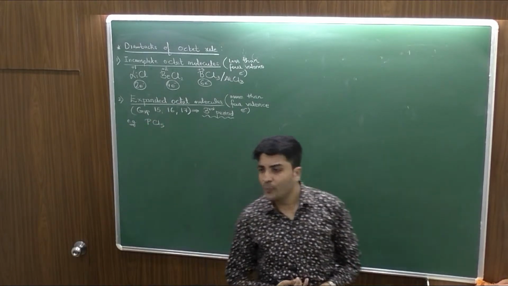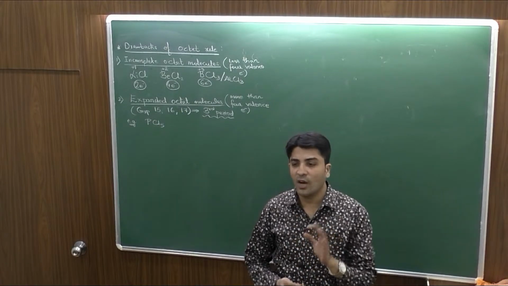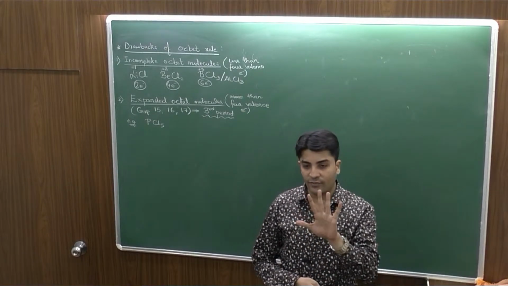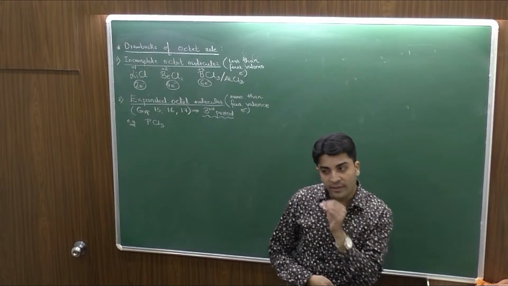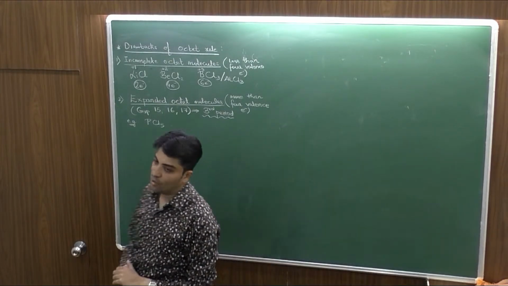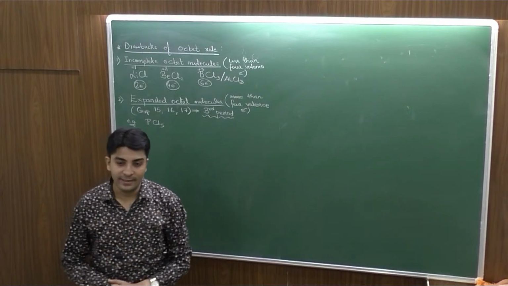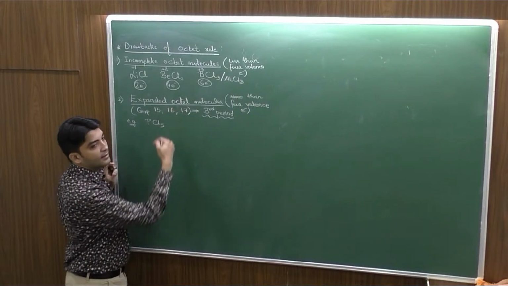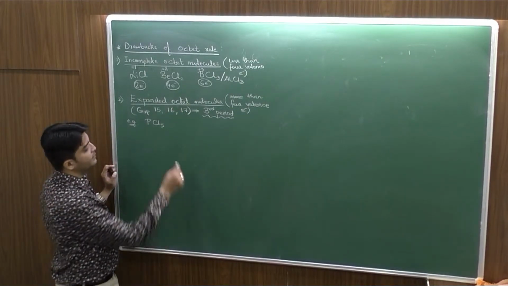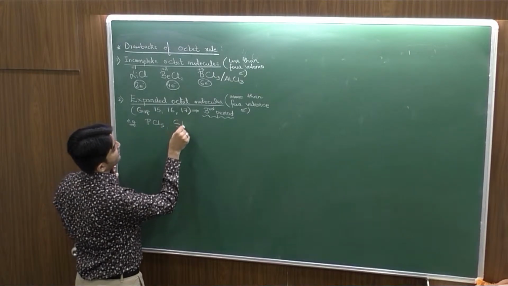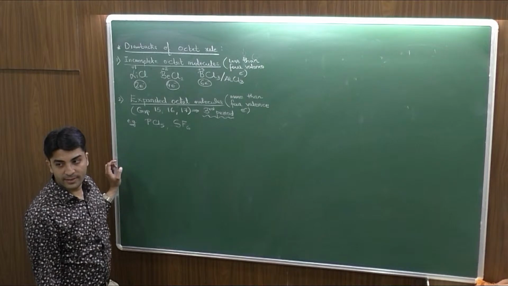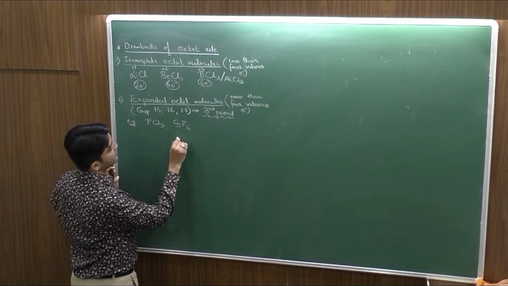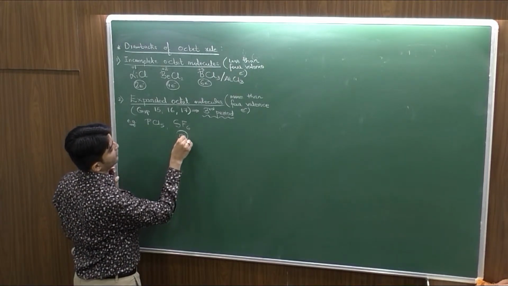So if I talk about PCl5, phosphorus is making how many bonds with chlorine? 5. Matlab the shared electrons are equal to 10. 10 matlab it is more than 8 electrons and the octet is expanded. Group 16 ka third period element is sulfur, and sulfur mein I can take the example of SF6, sulfur hexafluoride, having how many electrons now? 12 electrons in the valence shell.